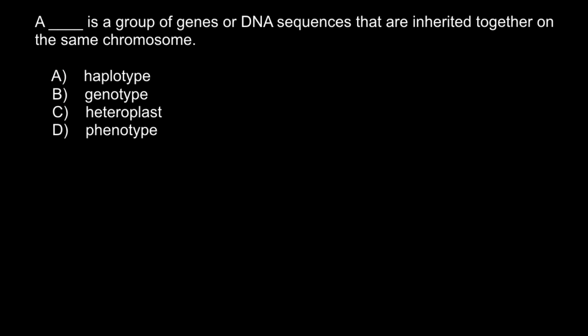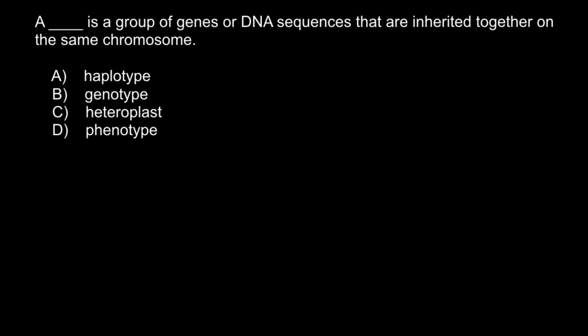Answer D, phenotype. Phenotype is what we call traits that we can see visually. For example, color of your hair, color of your eyes, skin color, and many other traits that we can see visually we call phenotype.